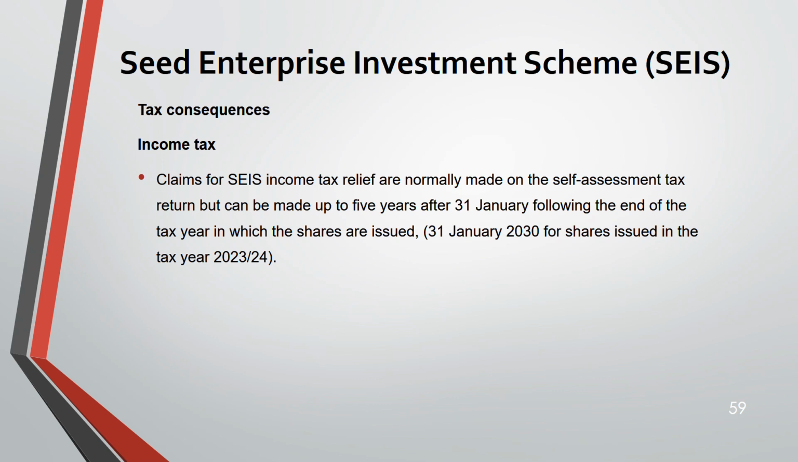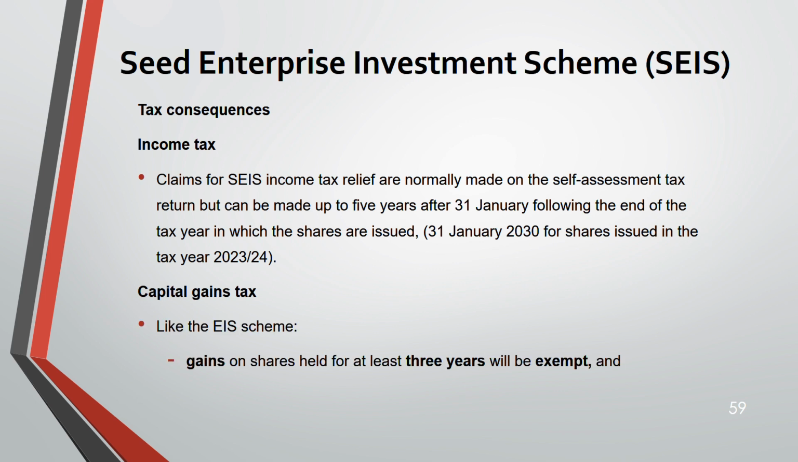Now, claim for SEIS income tax relief. This relief is also made under the self-assessment tax return up to 5 years after 31st January following the end of the tax year in which the shares are issued. Same. For 23-24 shares issued, you have to claim by 31st January 2030.